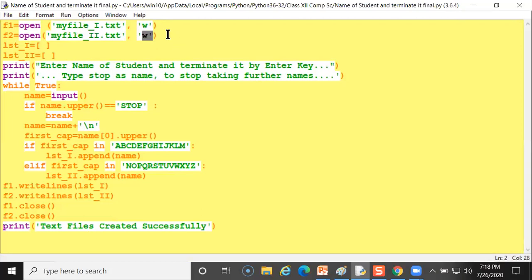This is also in write mode. So lst_first, this is list 1. You can write any name, list first. I am writing lst here. List_1, I am using here also, and list_2. These two files which I have, make them empty.